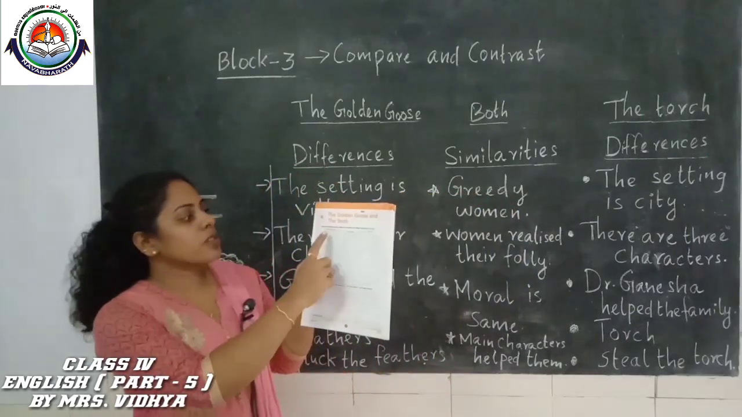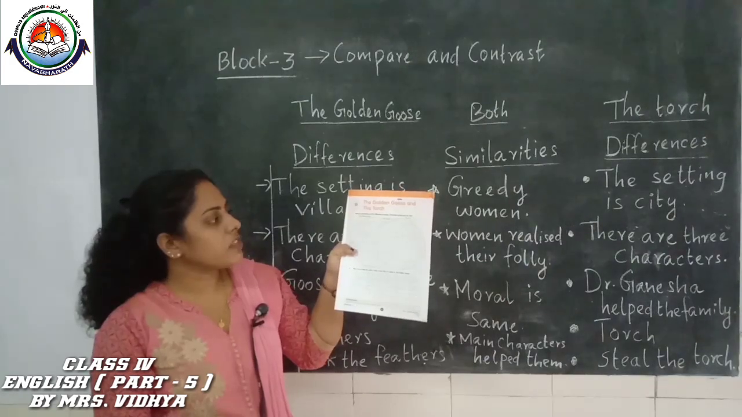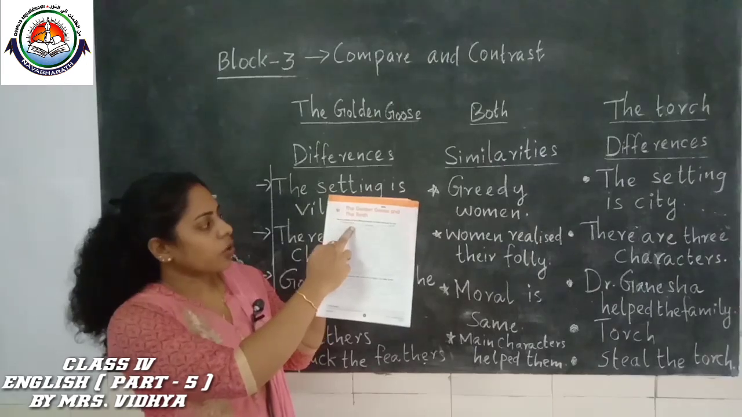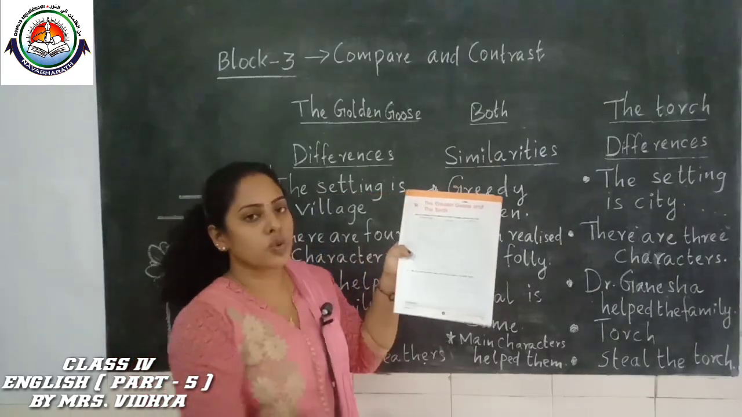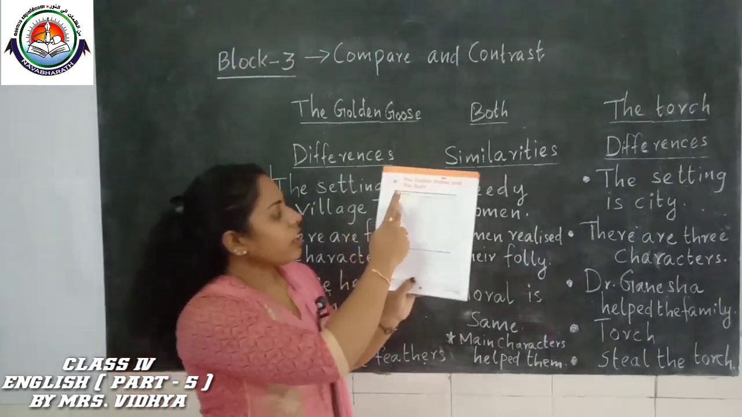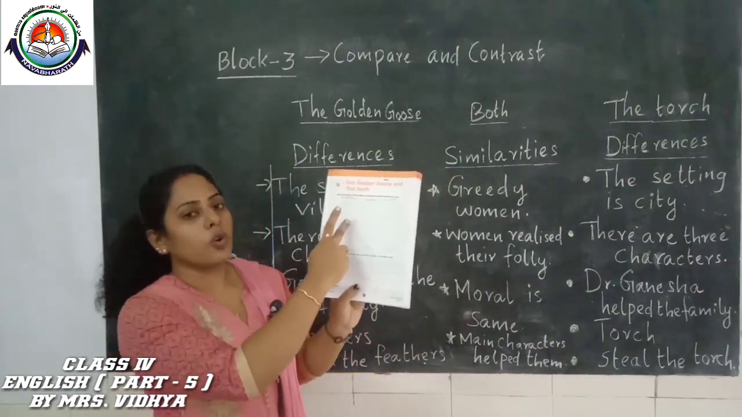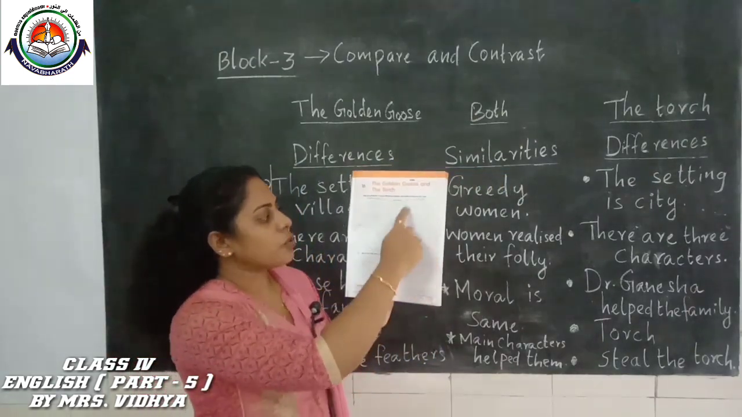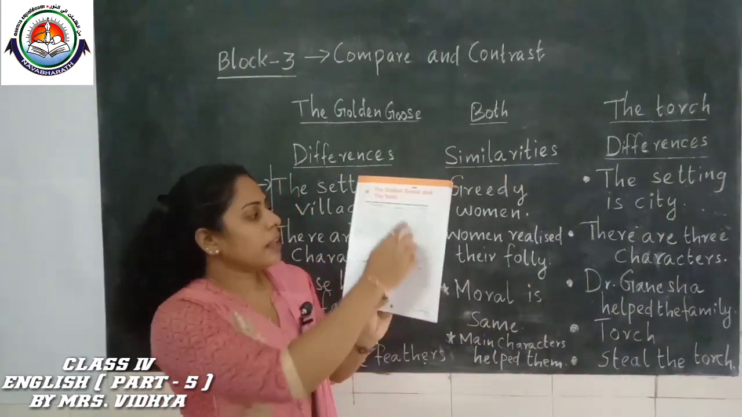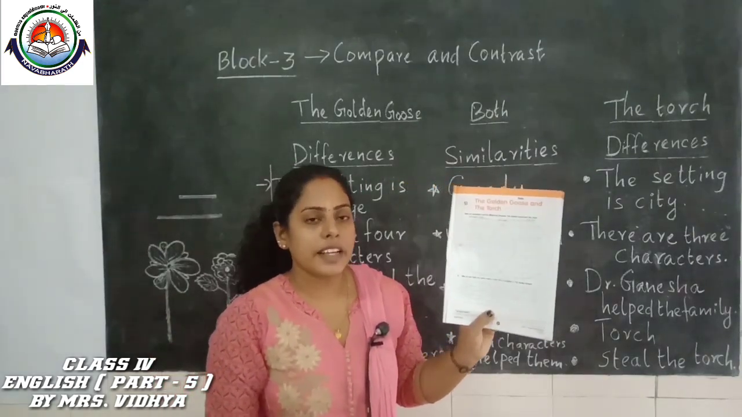So, the golden goose and the torch. Write the similarities and the differences between the golden goose and the torch. It is given here, the golden goose, the torch, both stories. Here you have to write the date. Here you have to write the differences in the story, the golden goose. Here you have to write the differences in the story, the torch. In the middle, you have to write the similarities.